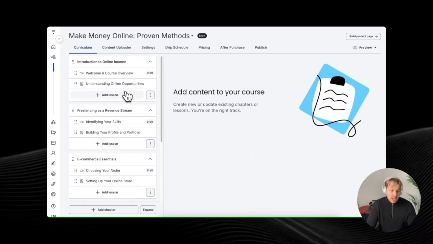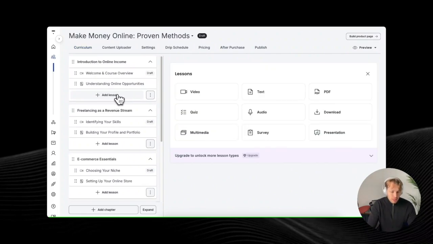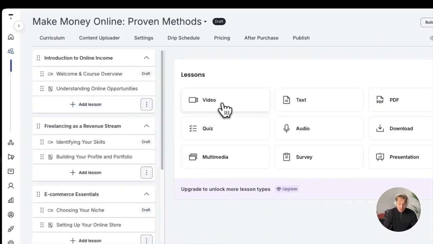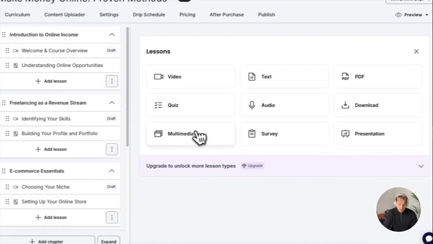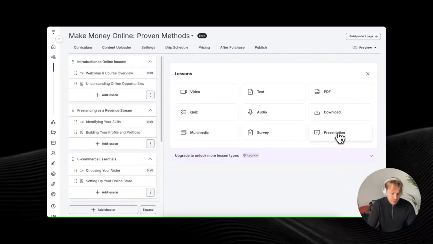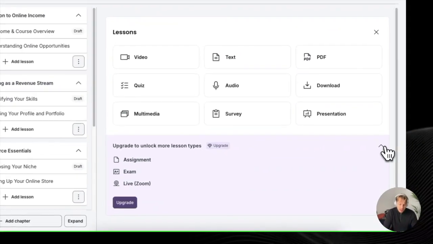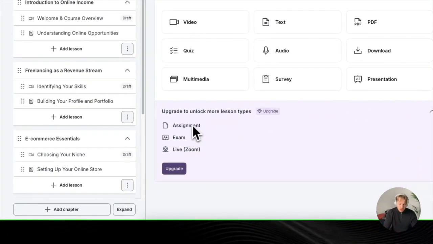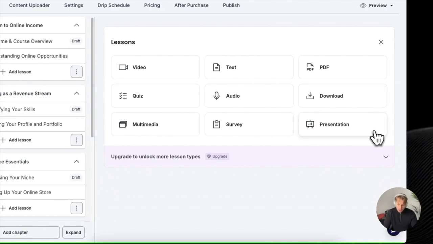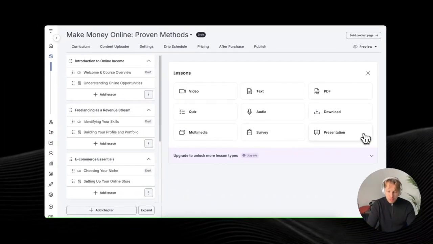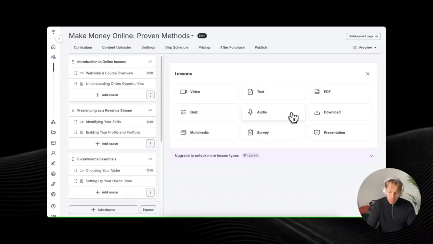And one thing I love about Thinkific is that it allows you to add all these other types of content. You are not just limited to adding text or video. If we click on add lesson again, we have video, text, PDF, quiz, audio, download, multimedia, survey, and presentation. And in the higher tier plans, you have even more options. You can do assignments and exams and live presentations as well. But for my basic courses, these have been more than enough for me.